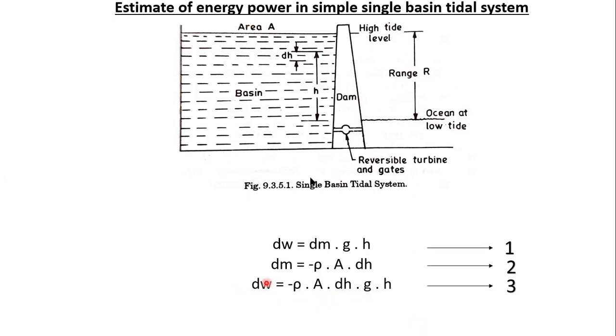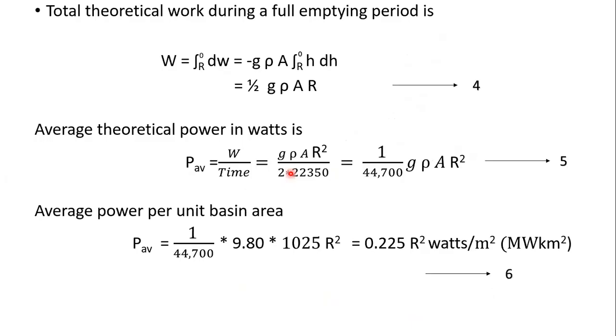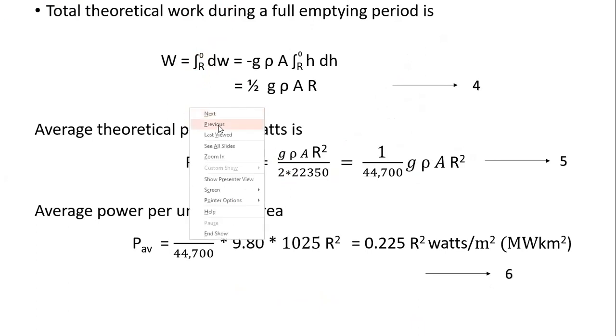Okay. So from this, the total theoretical work during a full emptying, or we can take full filling also. While filling and while emptying, the theoretical work done is obtained by integrating the third equation, the W equation here.